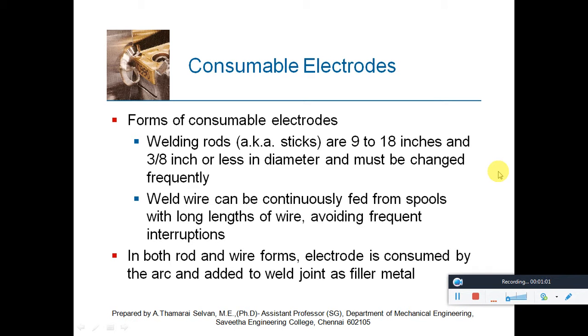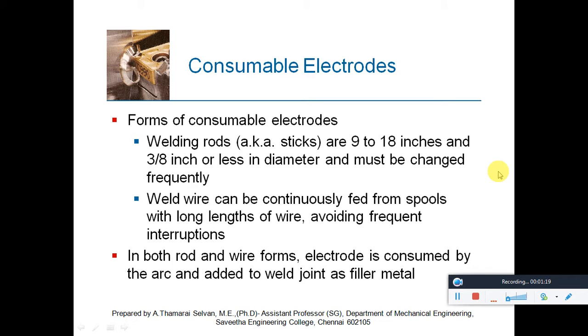The various forms we have are either welding rods or welding wire. The welding rods we call sticks, generally 9 to 18 inches in length and 3/8 inches or less in diameter, and they have to be changed frequently.